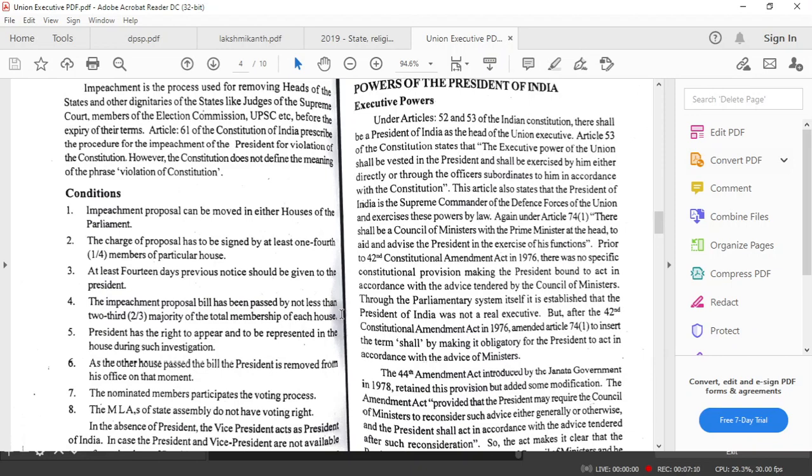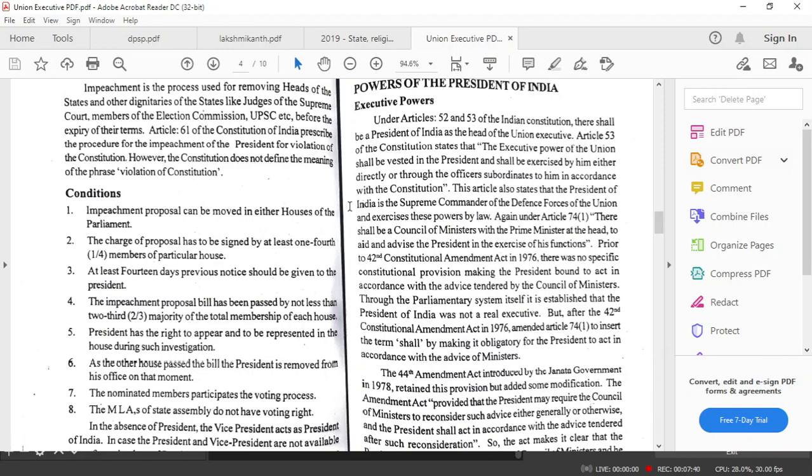We saw that in the election of the president, the nominated members do not take part. But in the impeachment process, nominated members do take part. So that's the difference. Second thing to be remembered is that elected members of the legislative assemblies of the states and Delhi and Pondicherry do not participate in the impeachment.